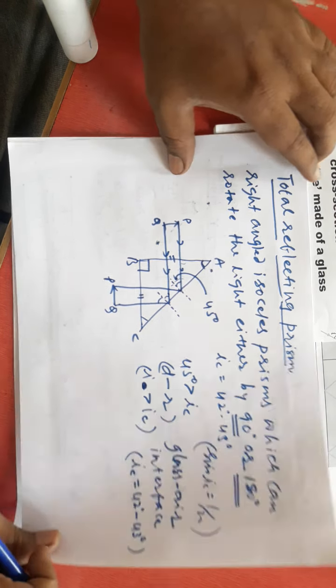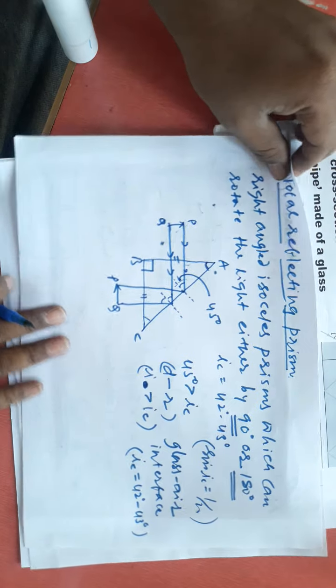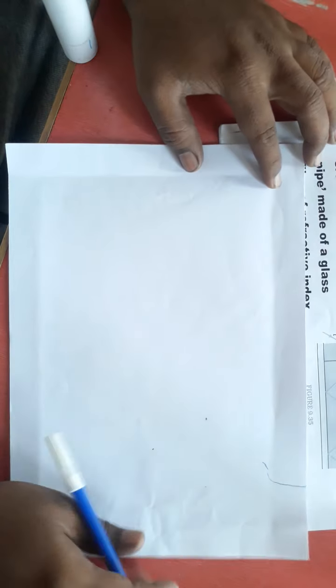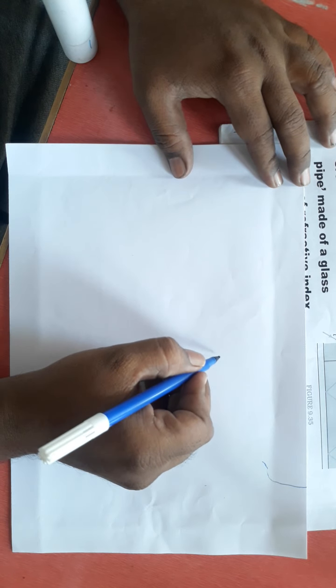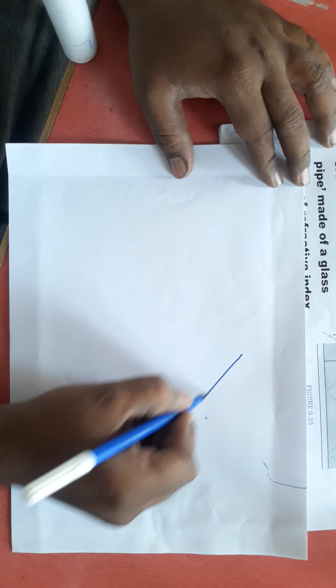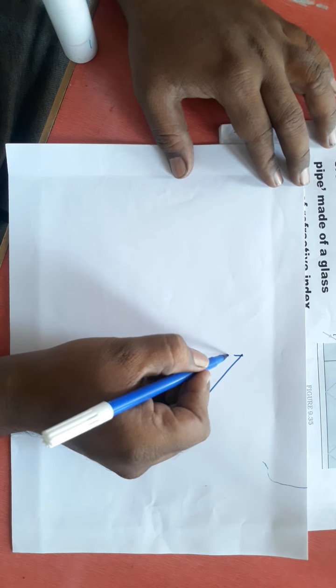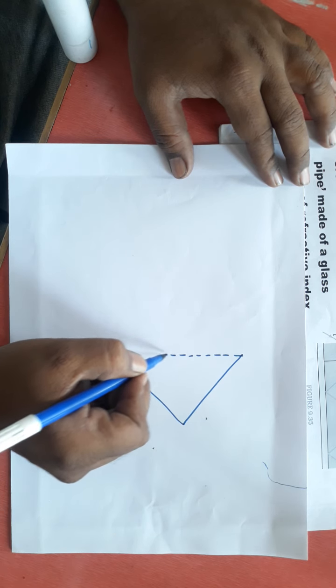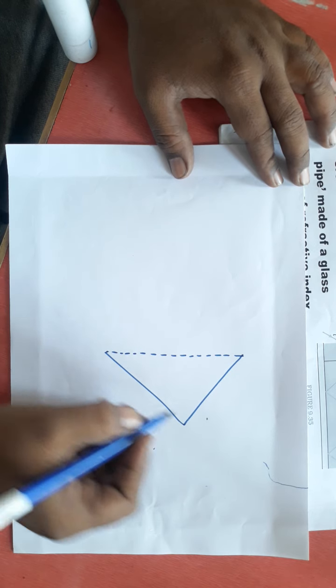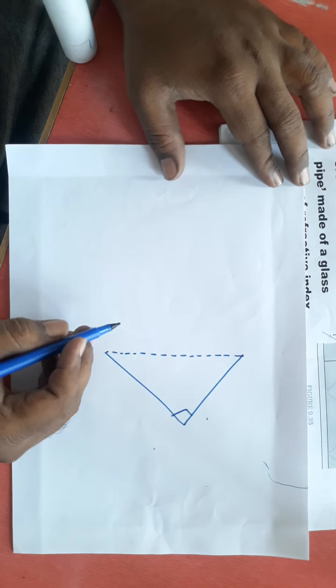If the prism is placed like this, see, this is rotation by 90 degree. If the prism is placed like this, these are the two right angle isosceles sides. This is the hypotenuse, this is 90 degree.